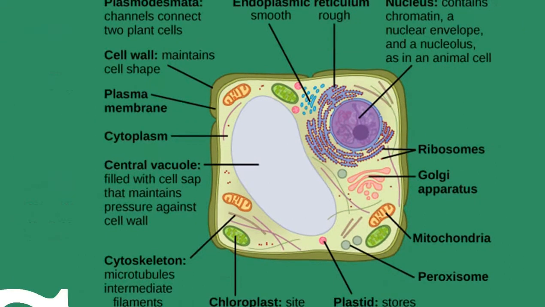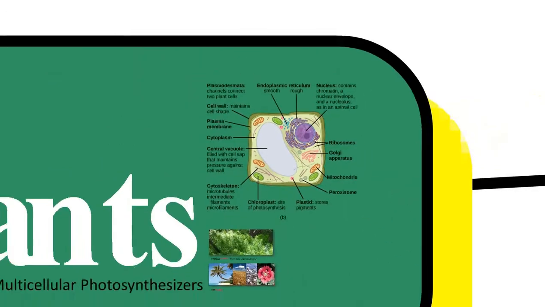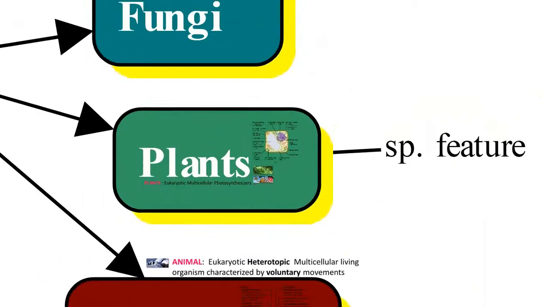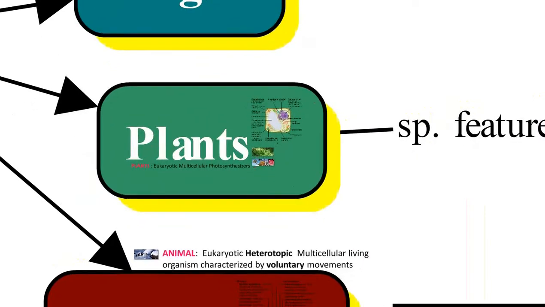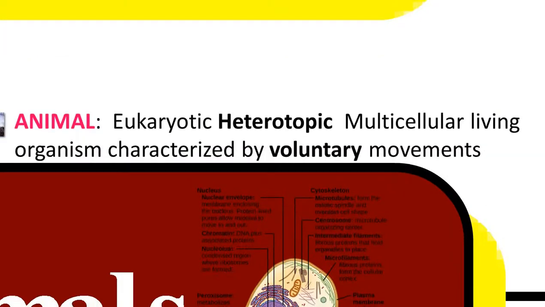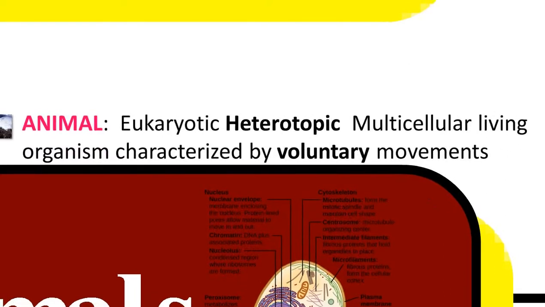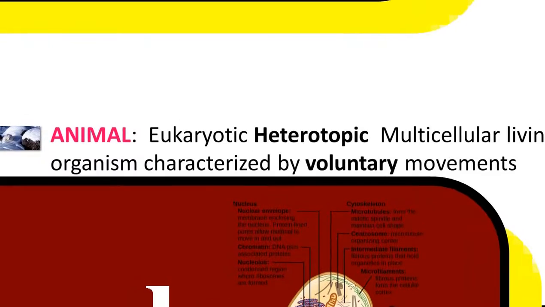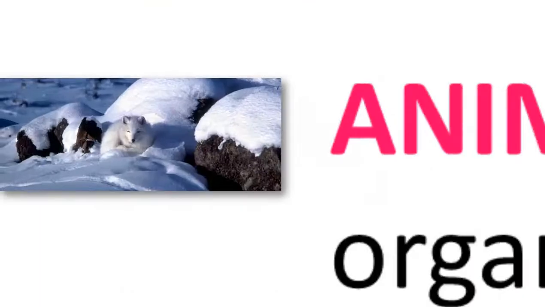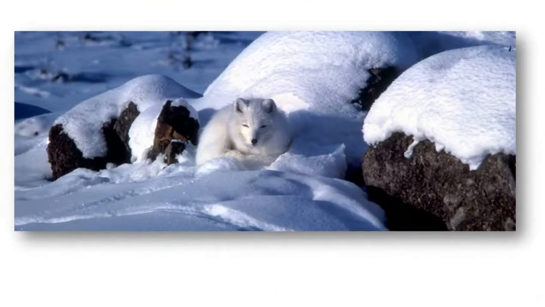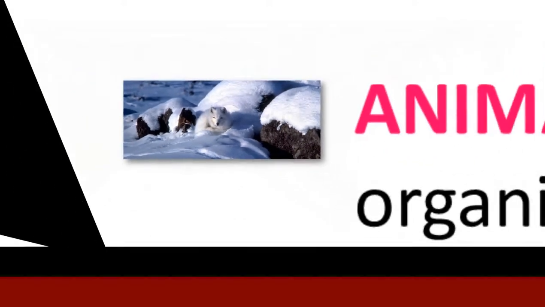And coming to the animal cell, animals are eukaryotic, heterotrophic, multicellular living organisms, and they are characterized by voluntary movements. The main important thing is that they are heterotrophic, and you will see voluntary movements in these animals.